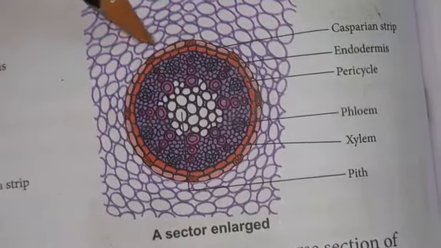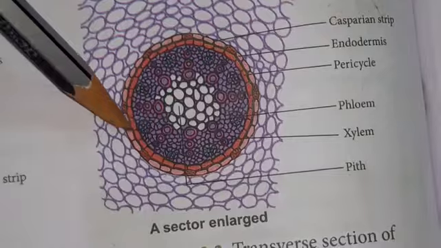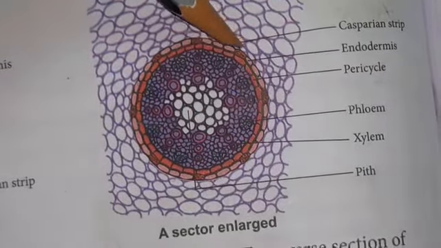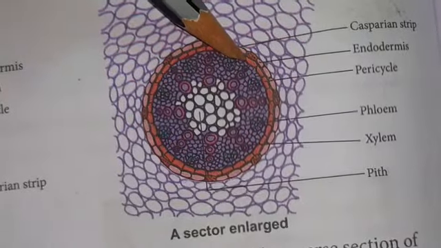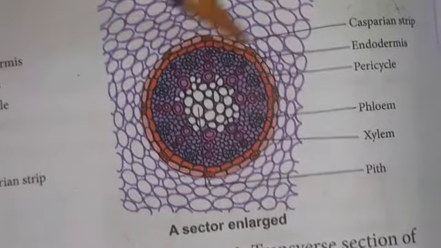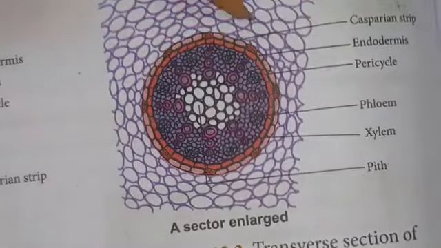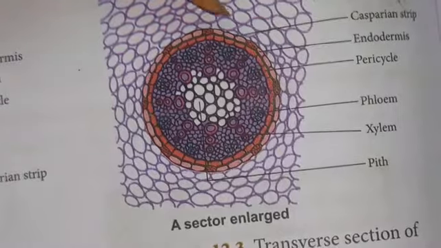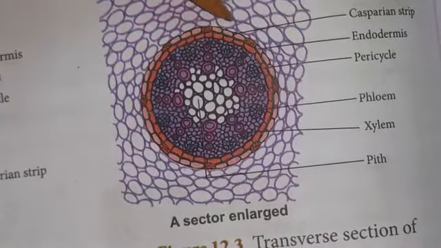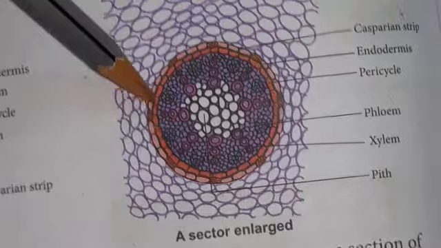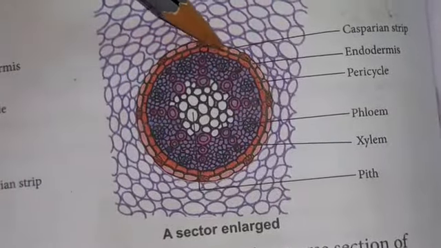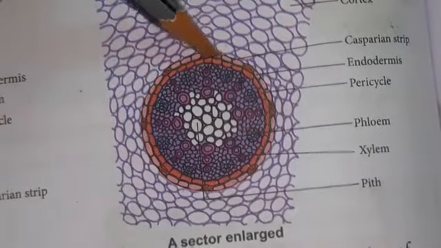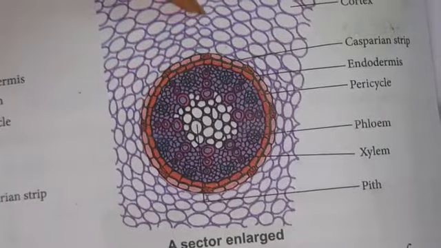So some of the endodermal cells which lack the thickening are called passage cells, which are present opposite to the protoxylem elements. The movement of water from the cortex to the xylem takes place through the passage cells. The endodermal cells which have thickening do not allow the entry of water. So the function of the Casparian strip is to prevent the re-entry of water from the xylem to the cortex.